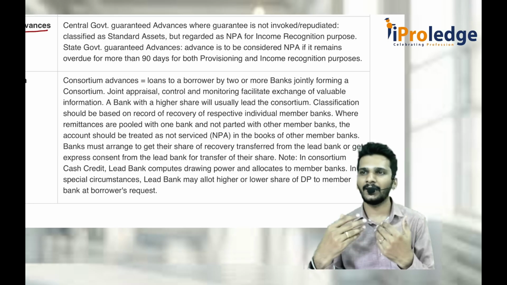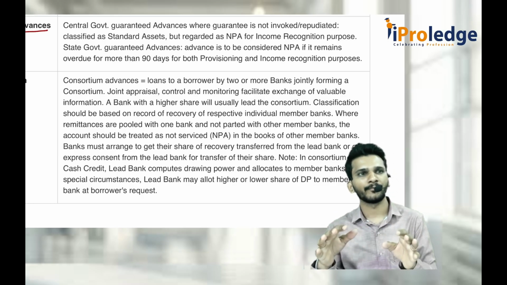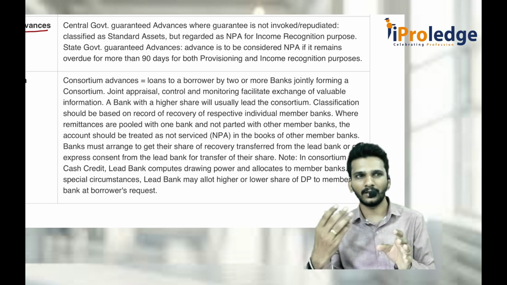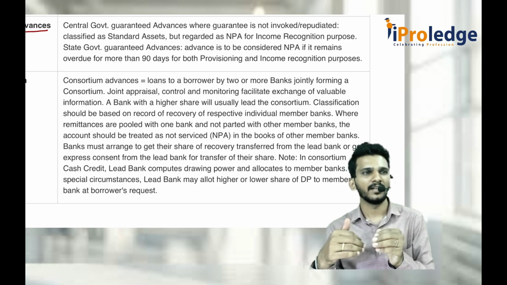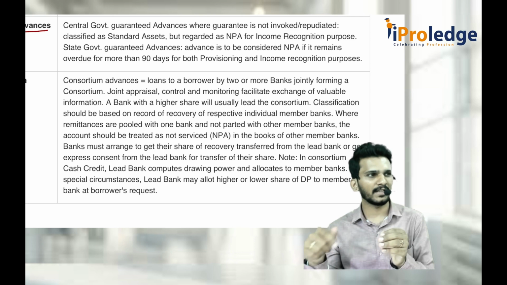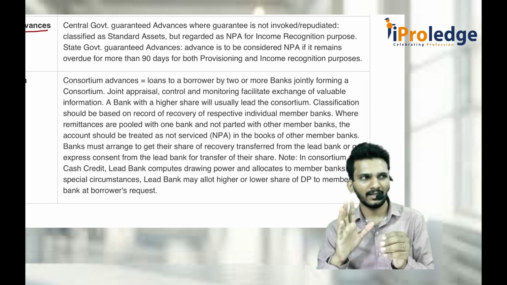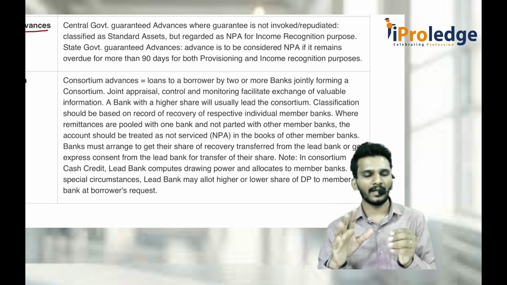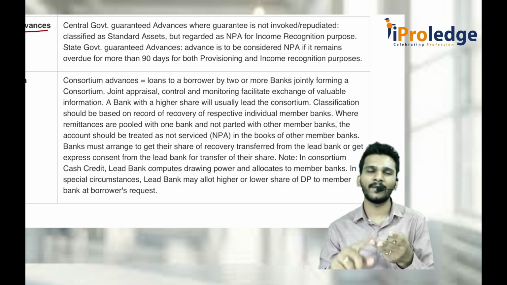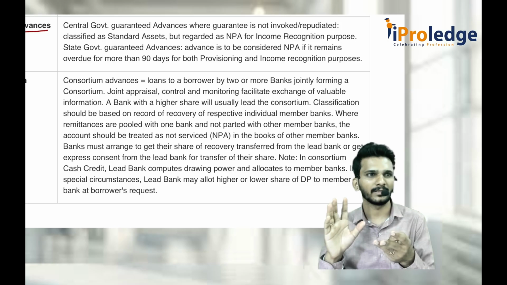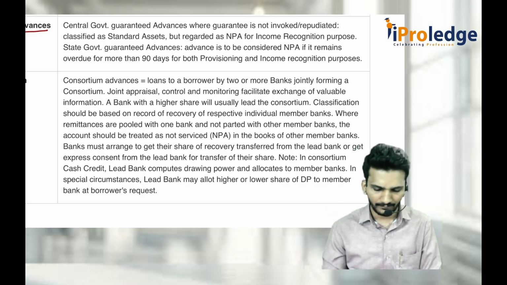When he pays directly to the respective bank, there is no problem. But when the money is paid to SBI and SBI did not pay to Canara or HDFC, then in the books of HDFC or Canara, you should treat the party as a non-performing asset only. Sir, Mukesh Ambani paid SBI and Canara, but HDFC not paid. Yes, in the books of HDFC it is a non-performing asset advance. So that should be considered.